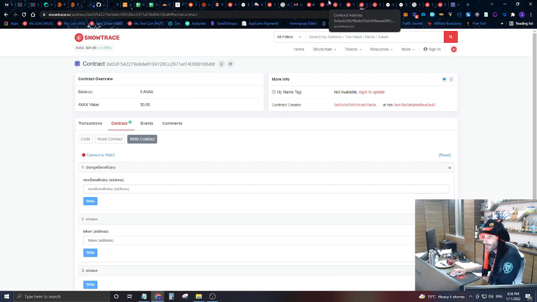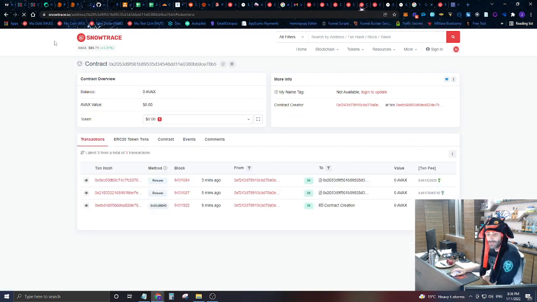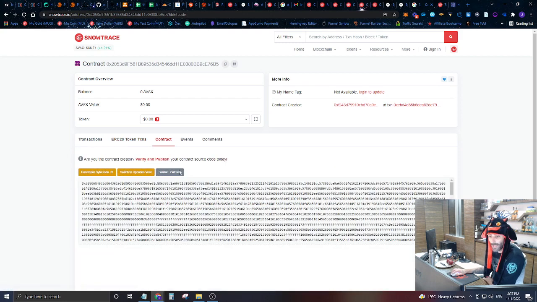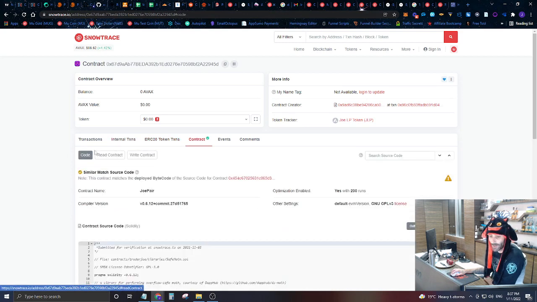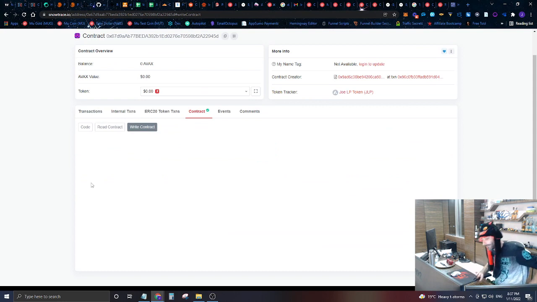If we can find that contract again, this looks like it. You can look at this contract address and see whether anything has actually been removed. You'll also be able to look at the contract itself and see the information yourself once the contract gets verified like this. And we'll do that.